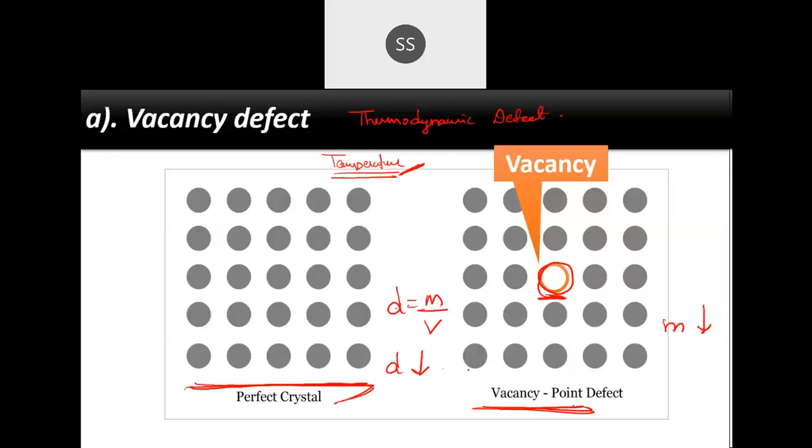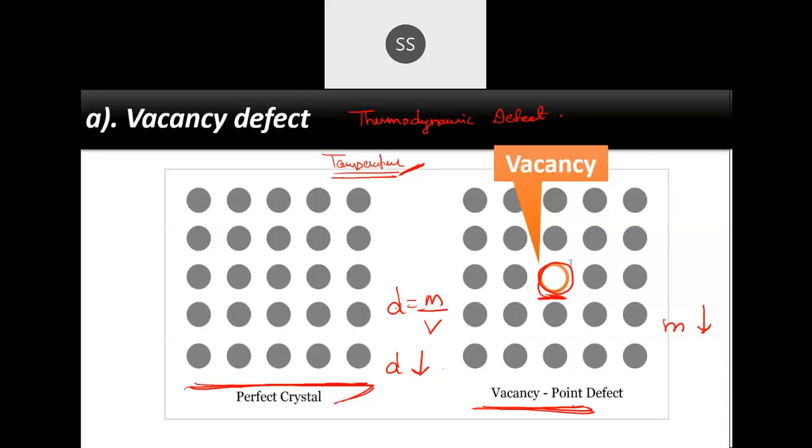Vacancy defect means what? Vacancy means in any of your lattice points, if a vacant place is created, then that crystal will be going through a vacancy defect. So we are talking about what will happen to the density.